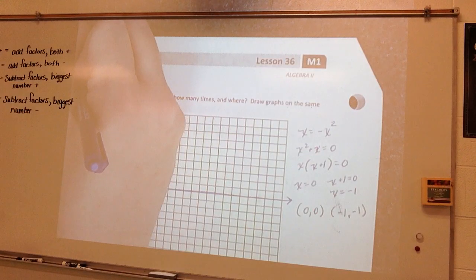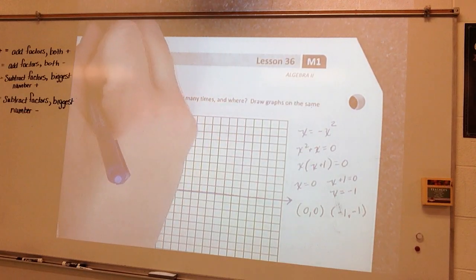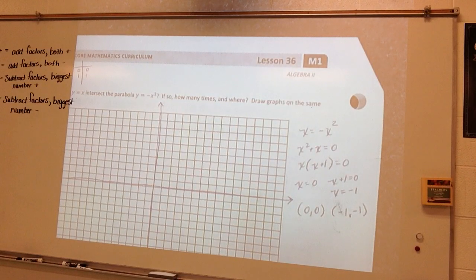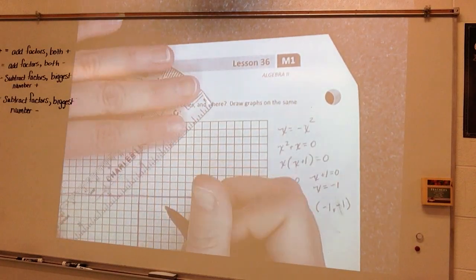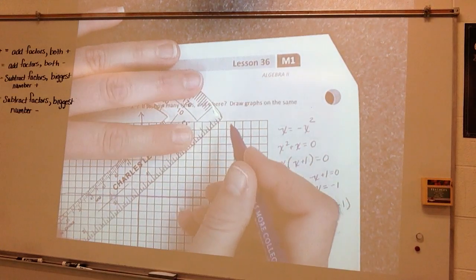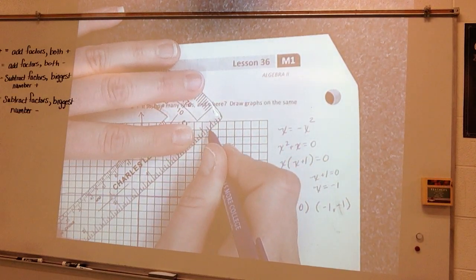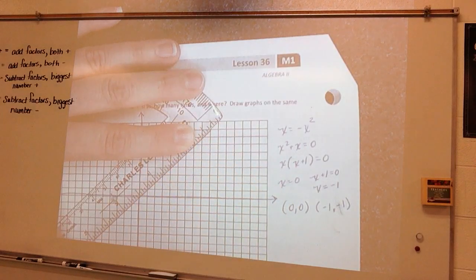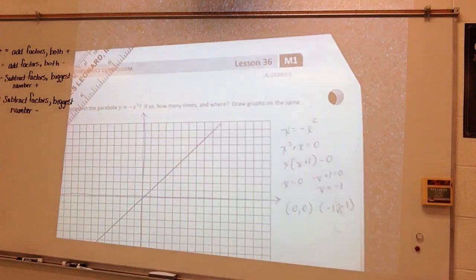If x is 0, y is 0. If x is 1, y is 1. So this is what my line would look like. There's my line.